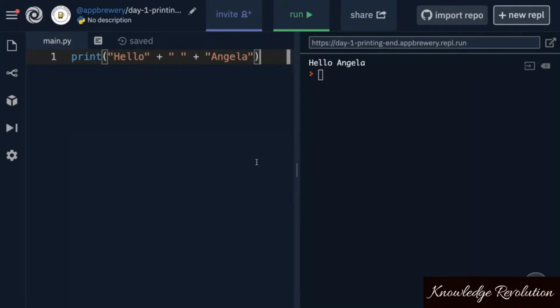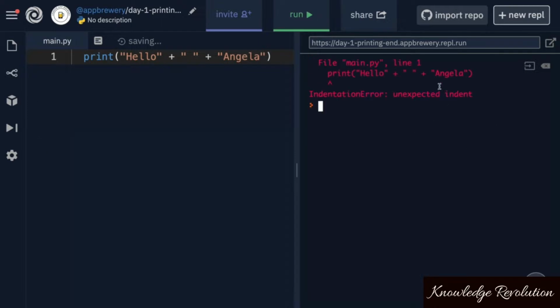Now, this is a good point to mention that in Python programming, spaces are really, really important. And what I mean by this is not so much the spaces that are inside strings like this one, but the spaces that you add in your code. So here, my print statement, if I hit the backspace, you can see that nothing happens. I can't go any further back. But if I added a space, or if I added a tab using the tab key, then you'll see that when I try to run my code, I actually get an error.